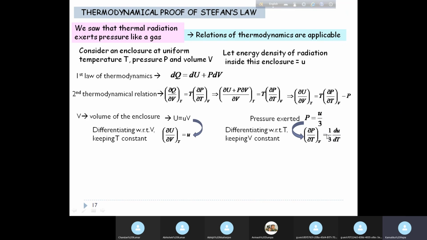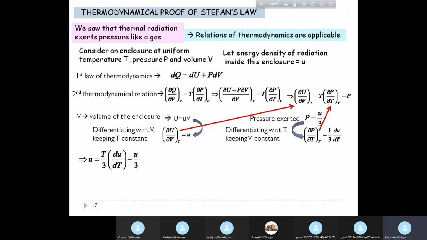So this term is obtained. We get a value for del U del V at constant T, and we get a value for del P del T at constant V. Okay. And using these two, I've given the arrows for you to understand which terms we are replacing by what.